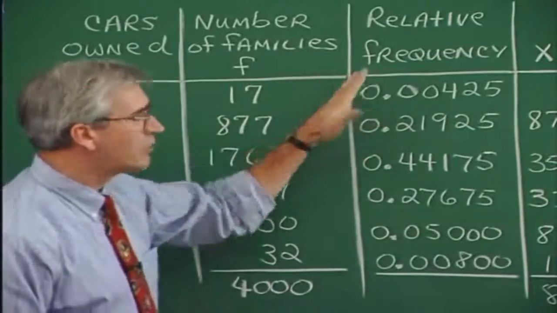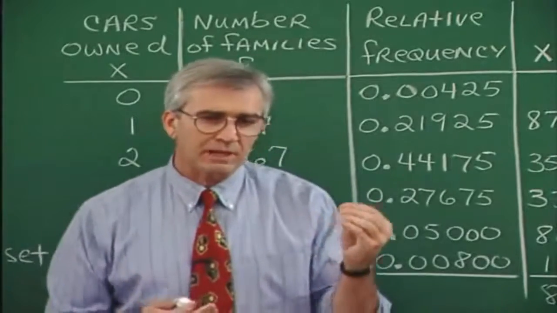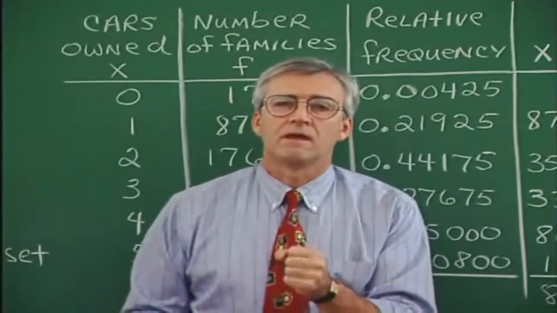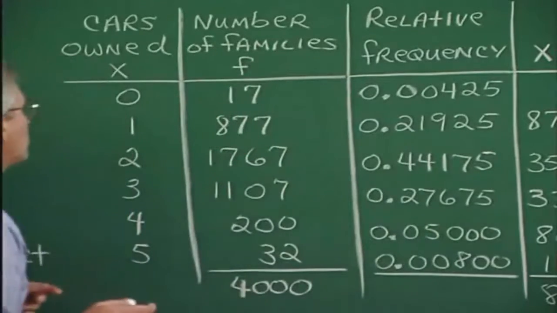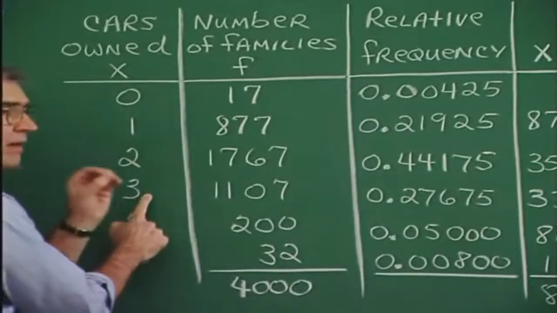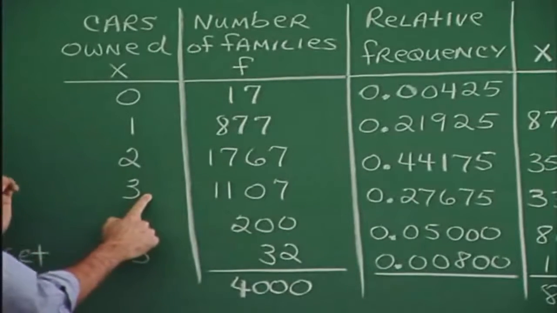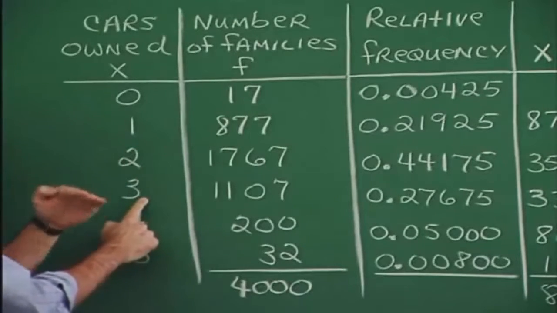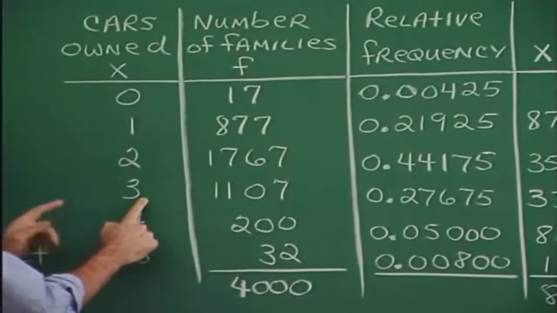Now, if we were talking about if a family is selected at random, what is the probability that that family will own 3 automobiles? Well, let's think favorable outcomes over possible outcomes. Favorable outcomes.